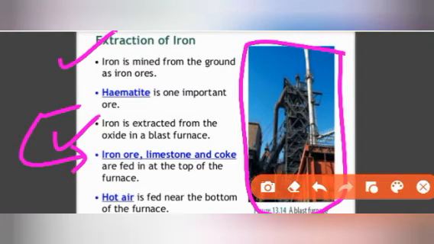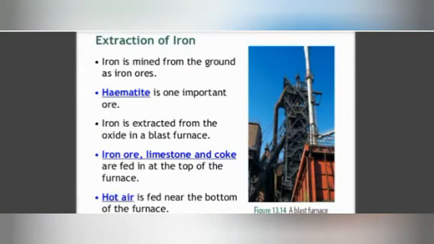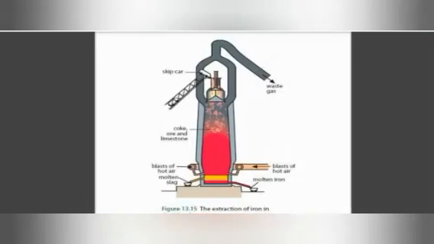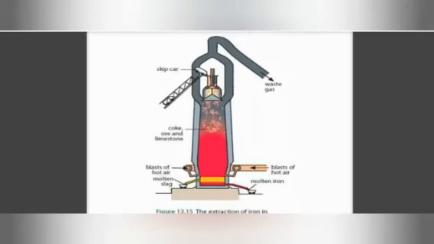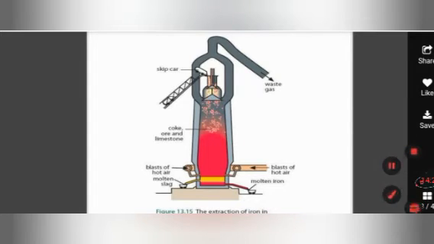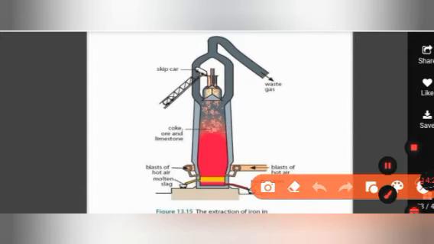Iron ore, limestone and coke are fed at the top of the furnace from here, and hot air is fed near the bottom of the furnace. Hot air is passed from the bottom. Then you will see what process occurs. This is the picture of the hot furnace. Just take a screenshot and see. We are adding the iron ore from here.